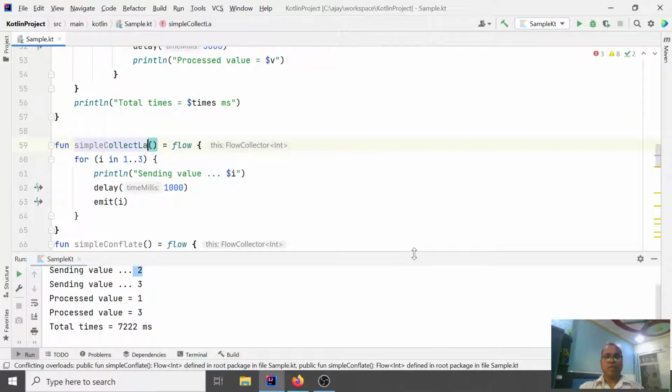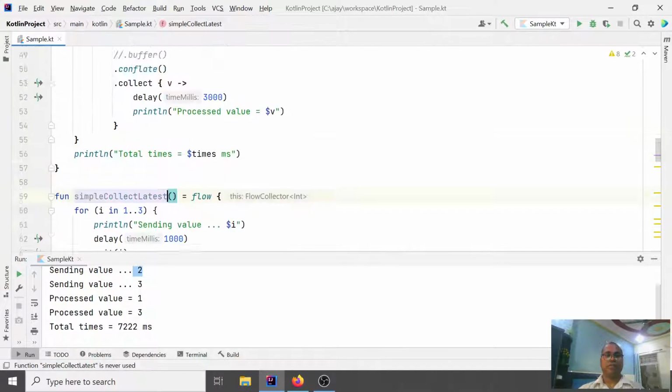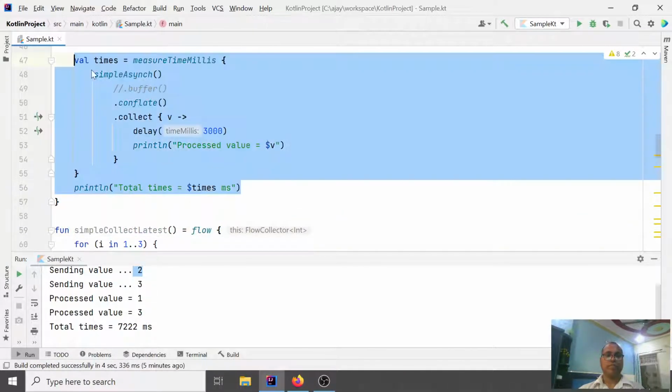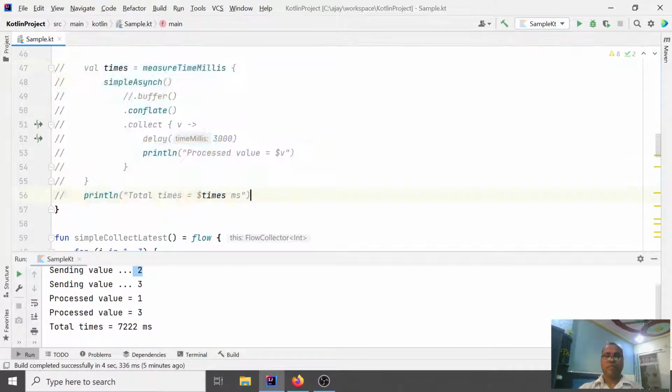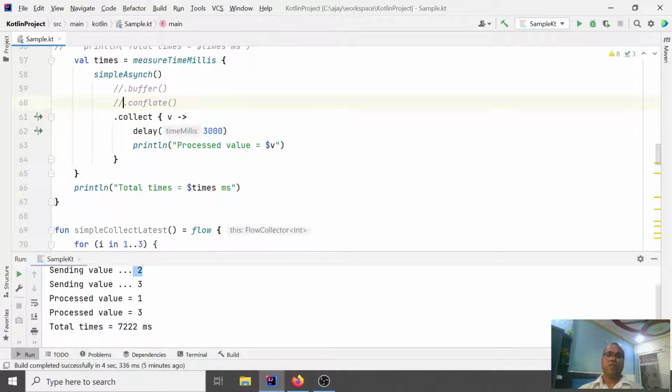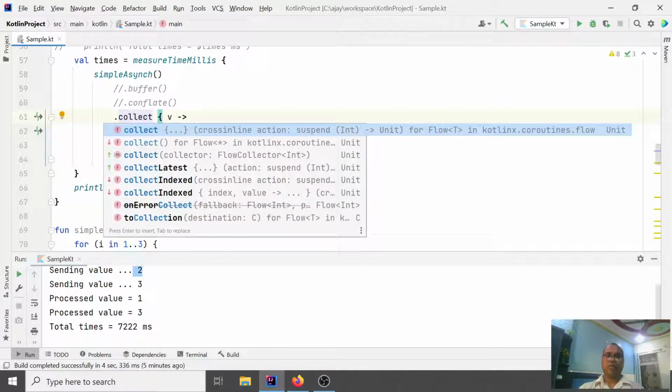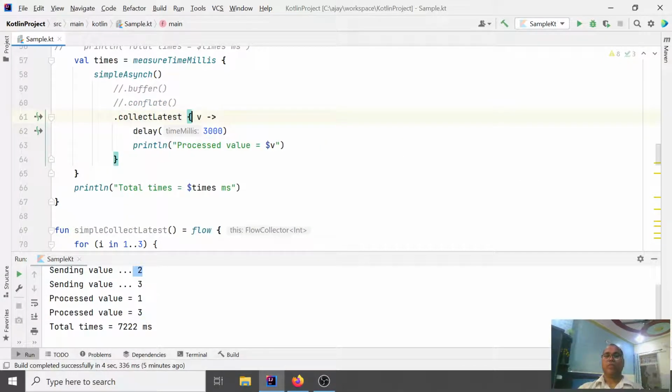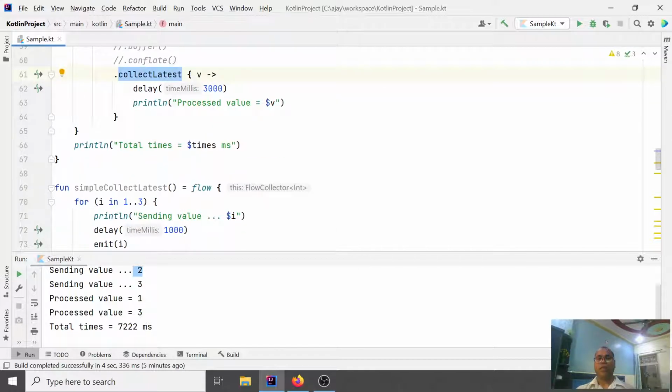That latest. Here, instead of using this, you say I'm going to use collect latest. This one. So here your collector is slow, but it is always getting the latest value from here.